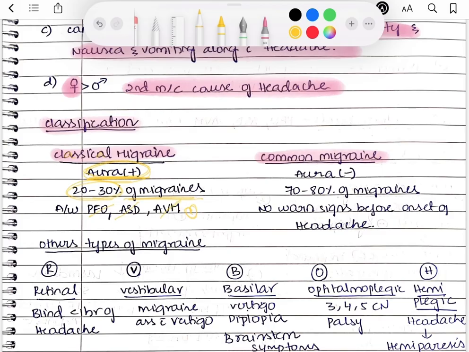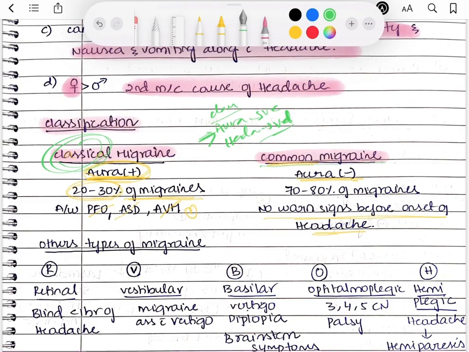Coming to the common migraine, there is no A in common, so there is no aura. So what do you mean by aura? It is nothing but a warning signal before you get the headache. In classical migraine, first comes the aura, then comes the headache. Aura is because of vasoconstriction, headache is because of vasodilatation. So before the onset of headache, these classical migraine people will know that they are going to have this migraine attack. Why? Because of this aura, right? They will be feeling irritable, malaise, or any visual disturbances can be seen in case of aura.